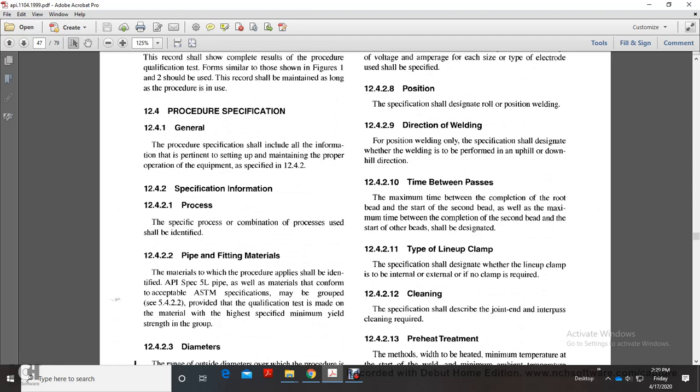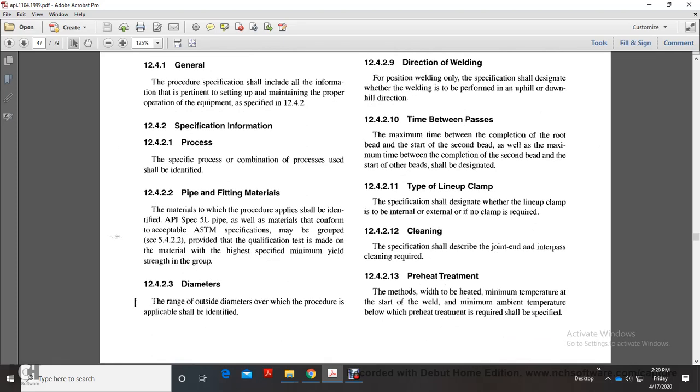12.4.2.2 Pipe and fitting material. The materials to which the procedure applies shall be identified, with API Specification 5L pipe materials conforming to the applicable ASTM specifications. Materials may be grouped, provided the qualification test is made with the material with the highest specified minimum yield strength in the group.